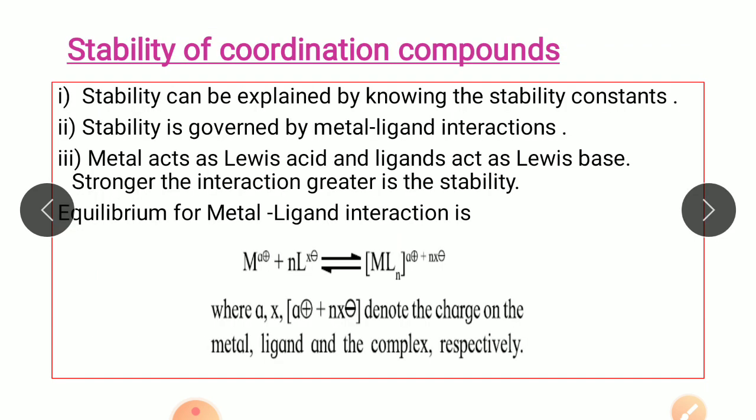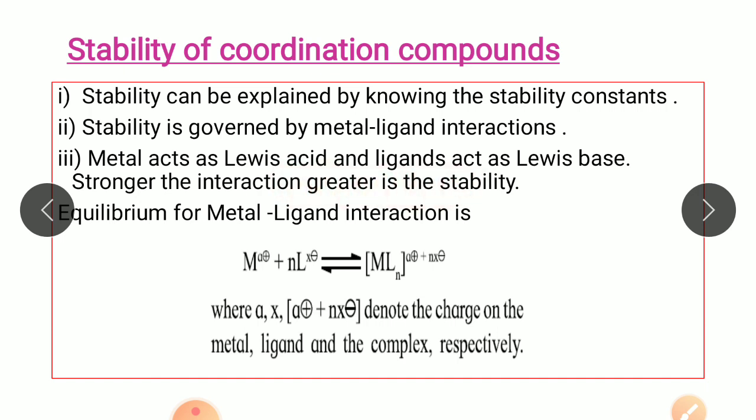So moving to the next topic, that is, stability of coordination compounds. The stability of coordination compounds can be explained by knowing their stability constants. And the stability of a complex is governed by the metal-ligand interactions. Now we know that metal acts as a Lewis acid and the ligands act as Lewis bases. So a coordination complex has metal-ligand interaction, which is nothing but Lewis acid-base interaction. Stronger the interaction, greater is the stability of the complex.